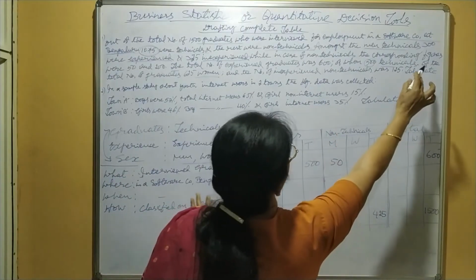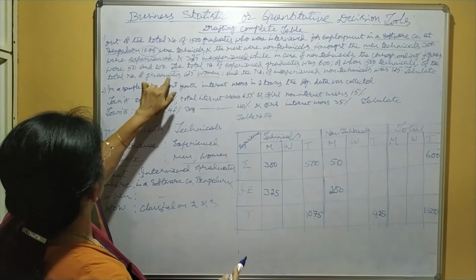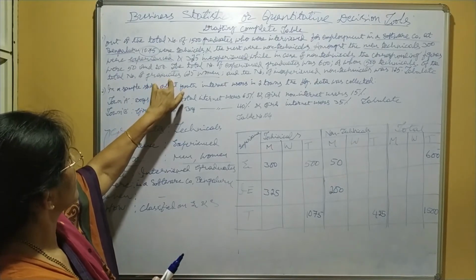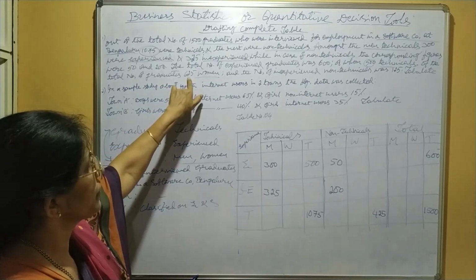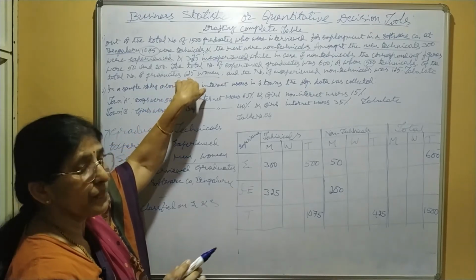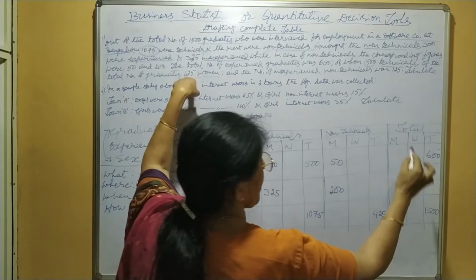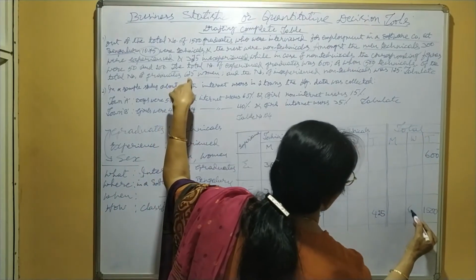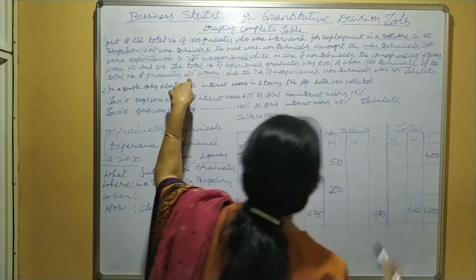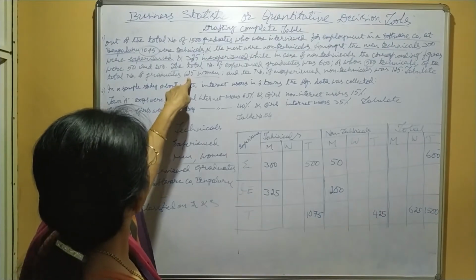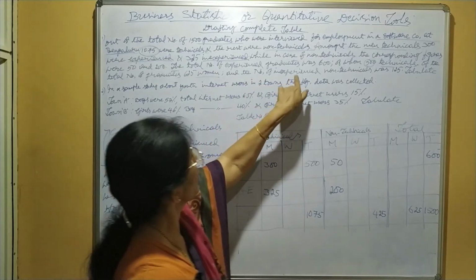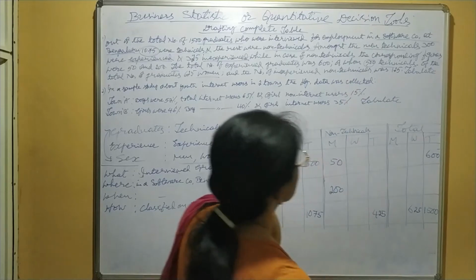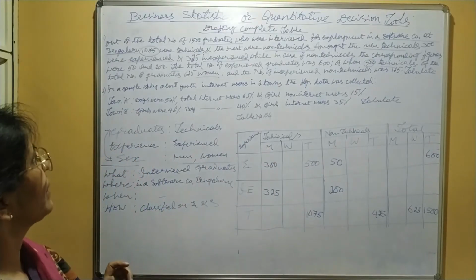Take the next one. Of the total number of graduates 625 women, means total column women 625, and the number of inexperienced non-technicals was 125.